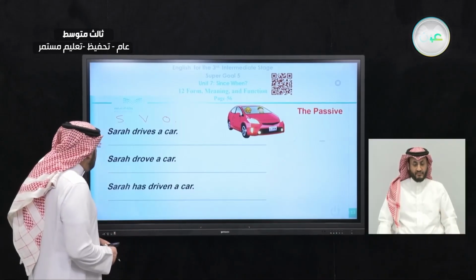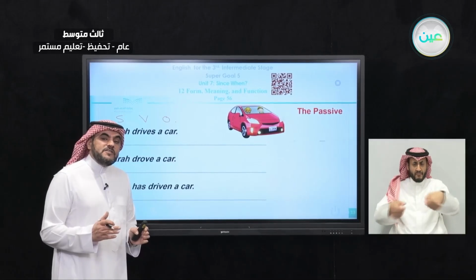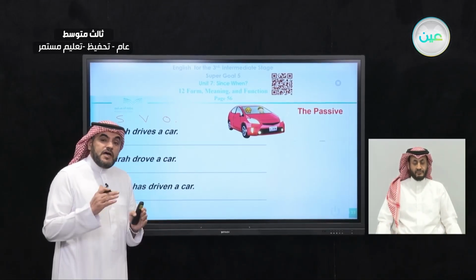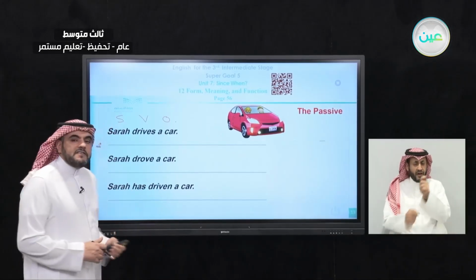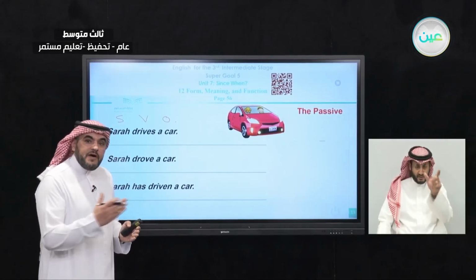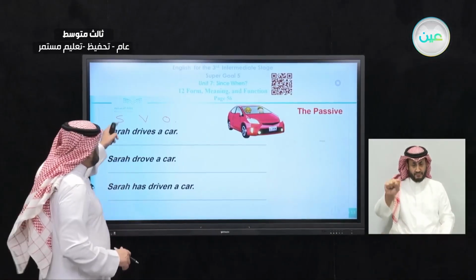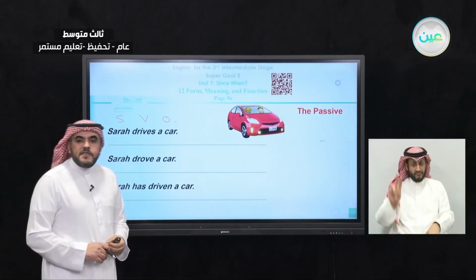In the third one here, we say Sarah has driven a car. In this kind of sentence, we call it the present perfect. We don't care about time. We just care about the action itself. Okay? So in all these three sentences, they go in the same pattern: subject, verb, object. So Sarah is the subject, drives is the verb, a car is the object.